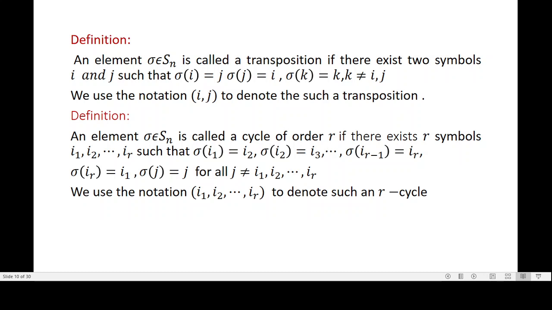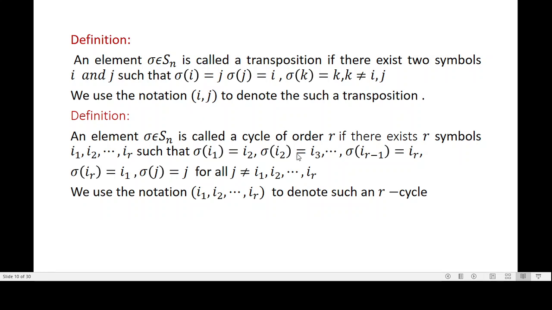Are you following? 1 goes to 2, 2 goes to 1, 3 is 3, 4 is 4, 5 is 5. So this is a permutation belonging to S5, and this is a transposition which is denoted by (1, 2). That is, 1 goes to 2, 2 goes to 1. So it is a transposition. So if sigma of i is equal to j and sigma of j is equal to i, sigma of k equal to k itself, where k is not equal to i, j, then we say that sigma is a transposition.